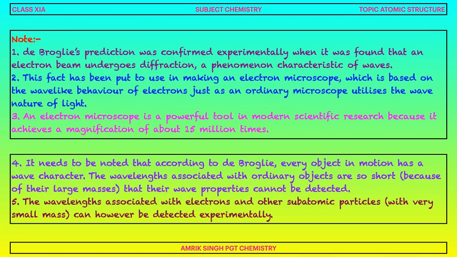This principle is applicable to both macroscopic as well as microscopic particles. But for macroscopic particles, the wavelength is too small to be observed due to large mass. The wavelength associated with electron and other subatomic particles with very small mass can, however, be detected experimentally.